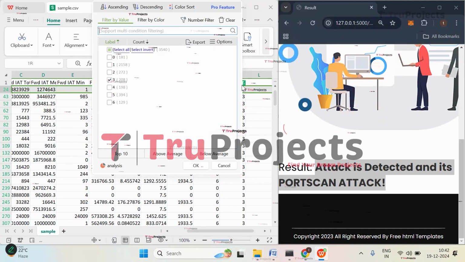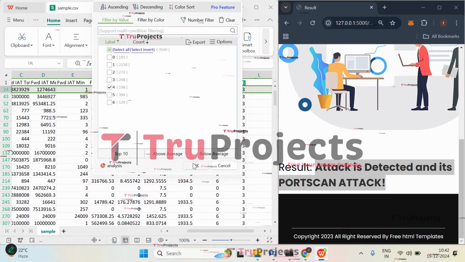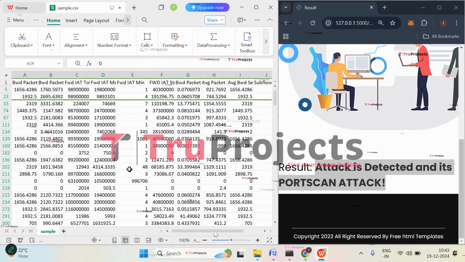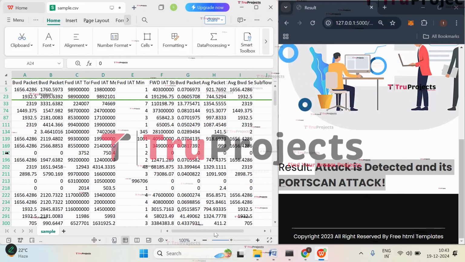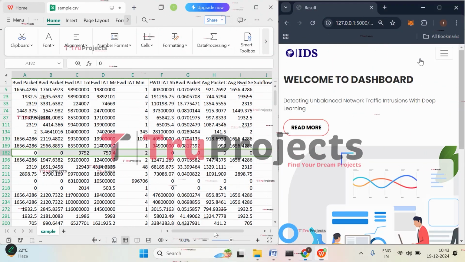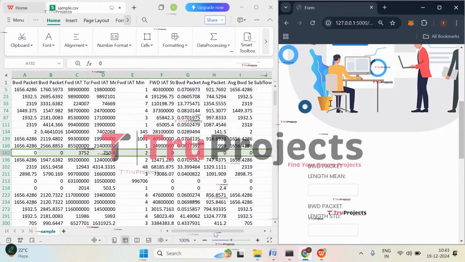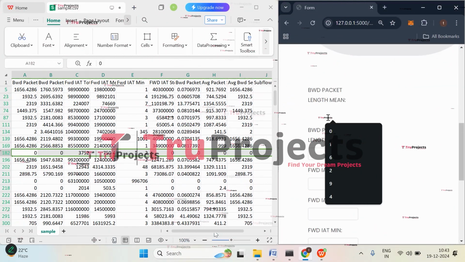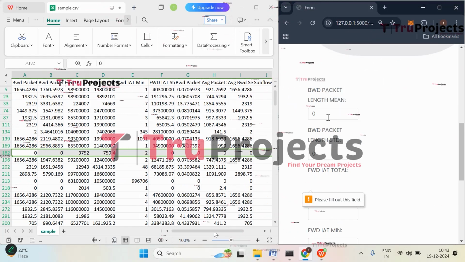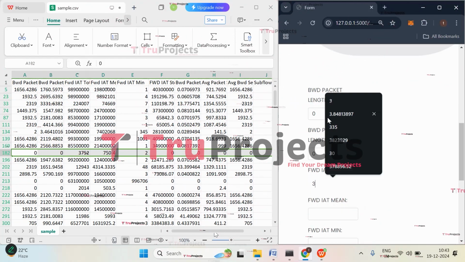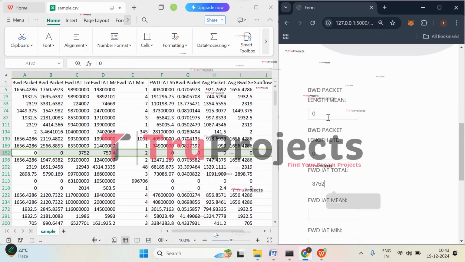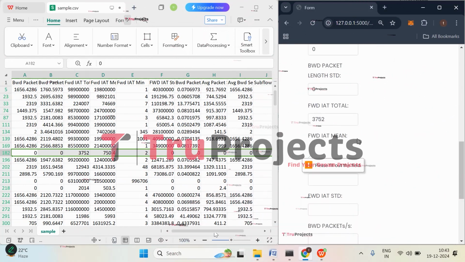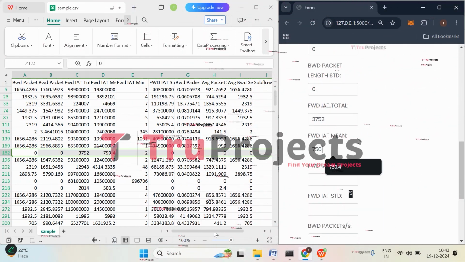Now let's check with the class 4. So let's try with this case. Click on prediction. Here the first two values are 0. And the next value is 3752. Then forward IAT mean is 750.4.